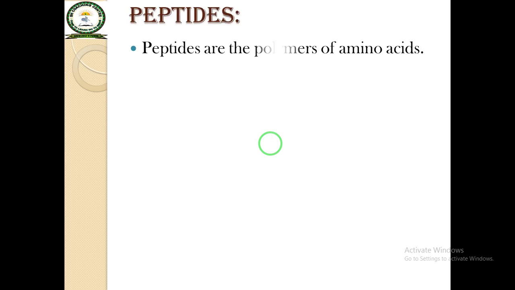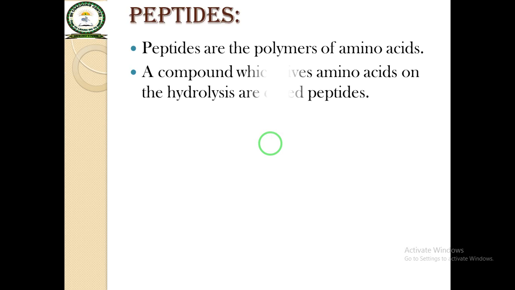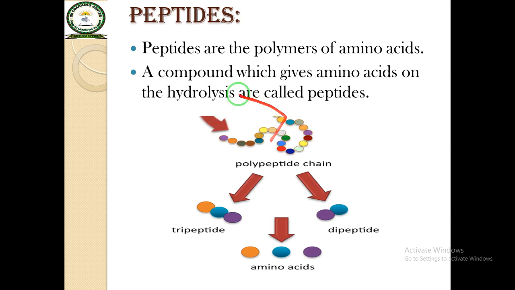Peptides. Peptides are the polymers of the amino acids, or a compound which gives the amino acids on hydrolysis, are called peptides. This is a polypeptide chain. On hydrolysis, it will convert into the tripeptide. Tripeptide will convert into the dipeptide, and dipeptide will break down into the amino acids, which are the actual unit of the peptides.